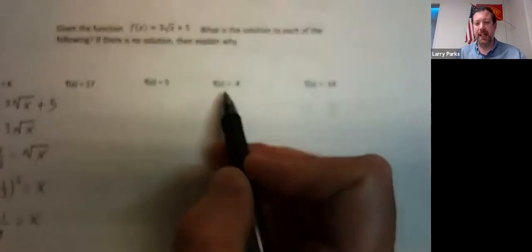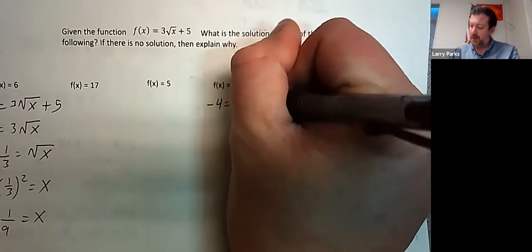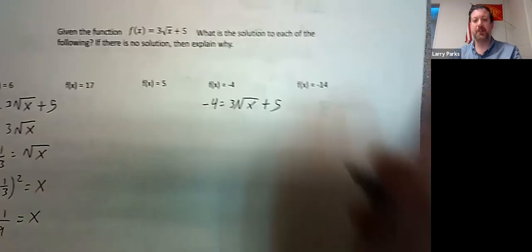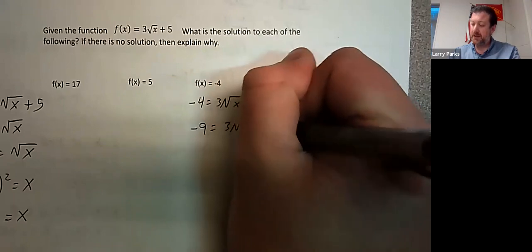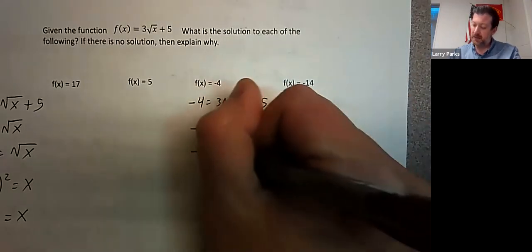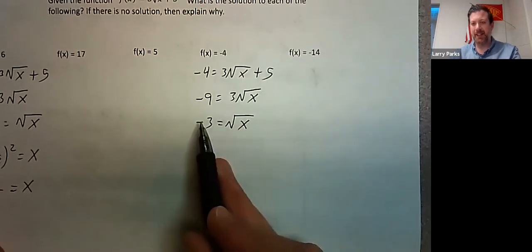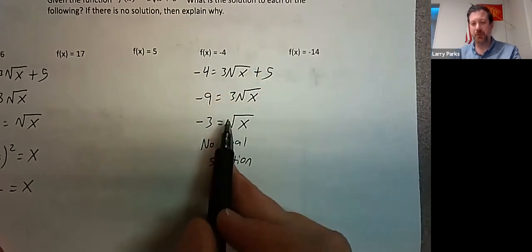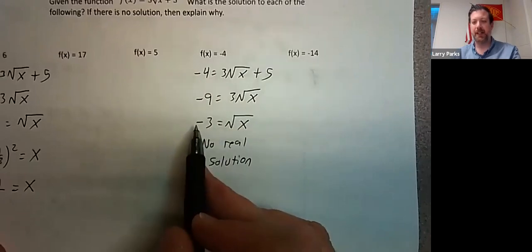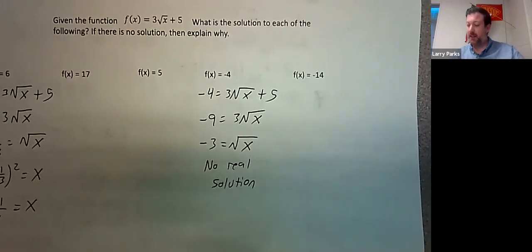But what if I had, say, negative 4? Would there be a solution? I'll let you finish the rest, but I subtract 5, divide by 3. You cannot take a square root of a number and get back a negative, so this would be no real solution. Why? Because you can't take the square root of a number and get back a negative number. Okay. So I'll let you finish the rest.